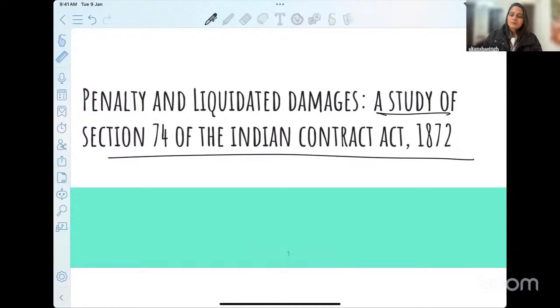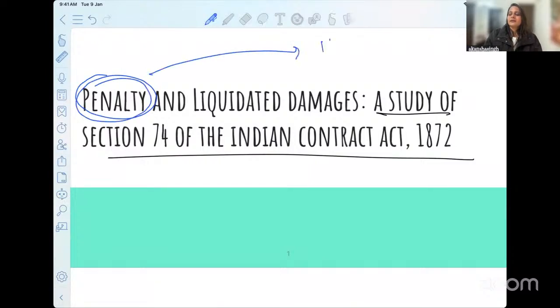Okay. Now, as I just said, we are talking about the term penalty. And why this term penalty, ma'am? If we go back to our Indian Penal Code classes, you can recall that we use the term penal because the intent there is to punish the wrongdoer, which is not so when we talk about the Indian Contract Act, because this is a civil law.